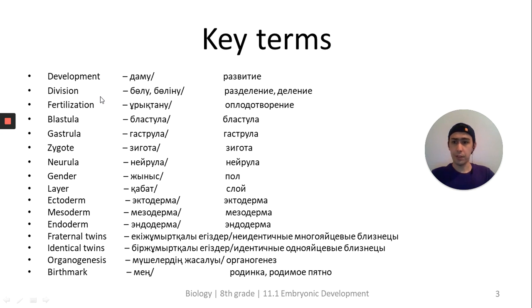So development, division, fertilization, blastula, gastrula, zygote, neurula, gender, layer, ectoderm, mesoderm, endoderm, twins, fraternal twins, identical twins, organogenesis, birthmark. I think half of those words you know, and half of them are new terms. Those that you don't know, we will cover during the lecture today, and you will know them.